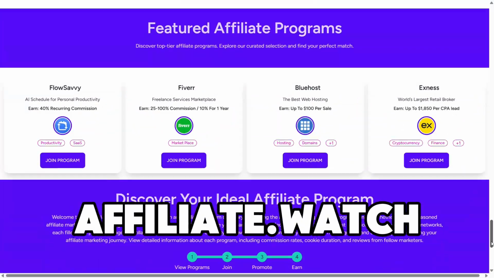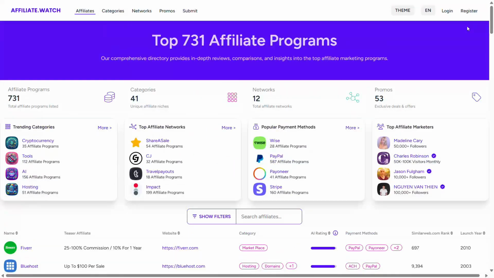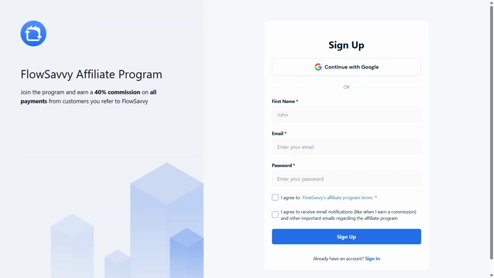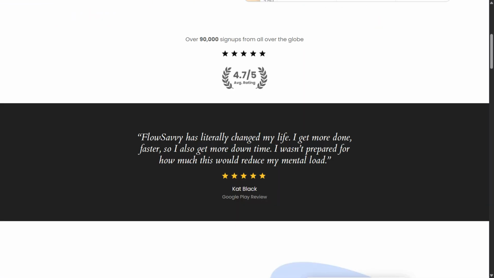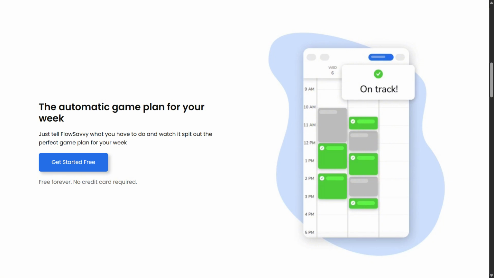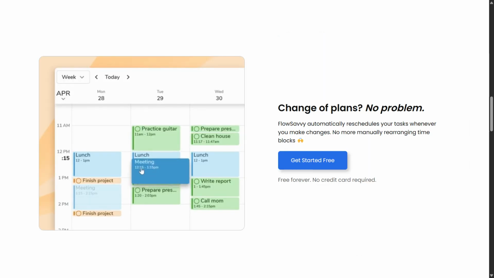And today we're going to be going over the FlowSavvy affiliate program, which pays 40% recurring commission. And it is an AI scheduling tool to improve your productivity. Over 90,000 people have already signed up and it's growing very quickly. And unlike traditional scheduling software, it uses AI so you can tell it what you're going to do for the week. It can also automatically reschedule your tasks whenever you make changes to your schedule.